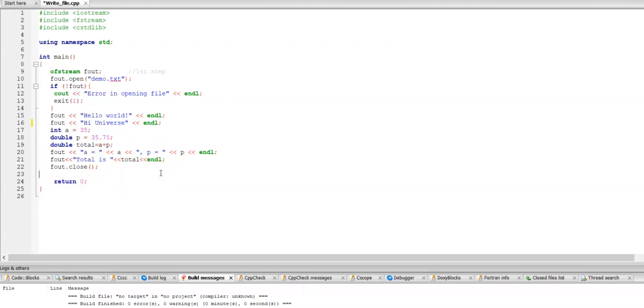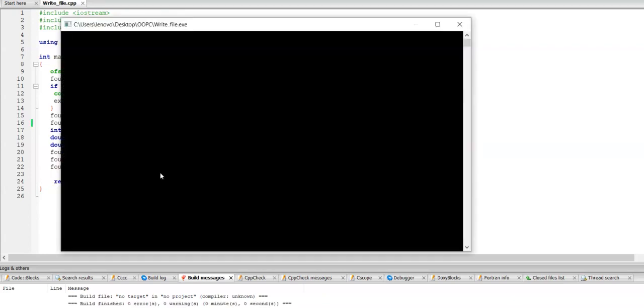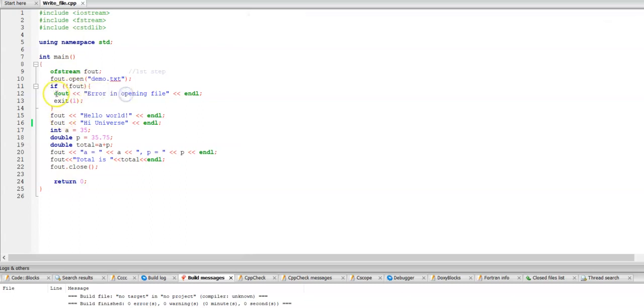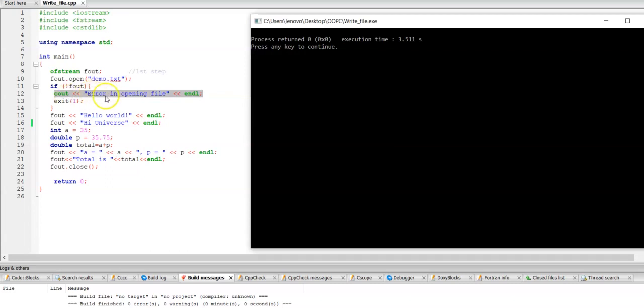Let us execute the program. So here you can see nothing has been printed into the console because there is no cout statement. There is only one cout statement in the program, and it would be executed only when my compiler is not able to create the demo.txt file. Since the statement is not executed, that means a file called demo.txt has been created. Let us check the folder where my current cpp file is.